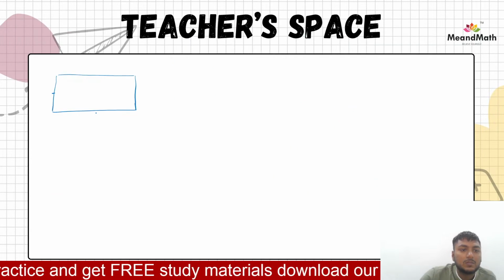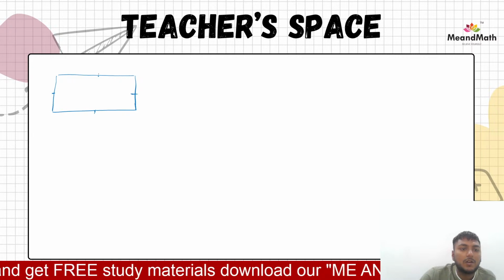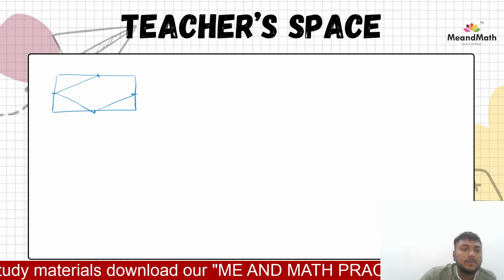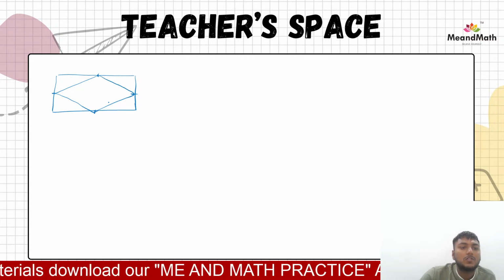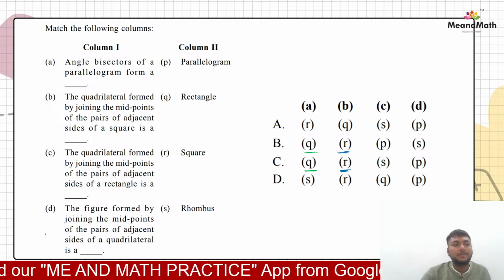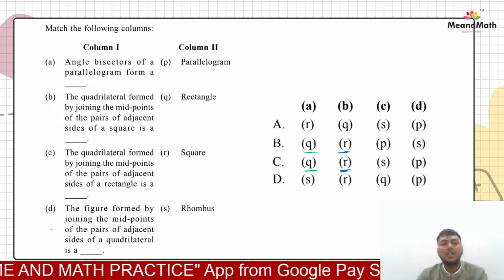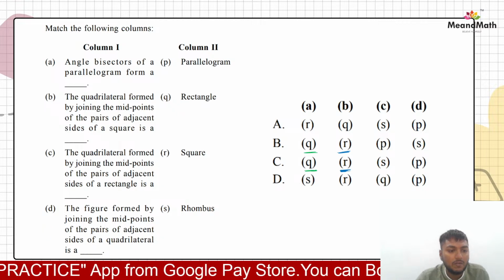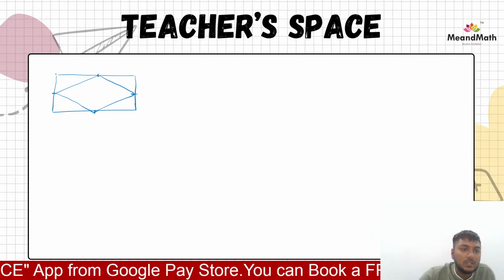So let us say this is the midpoint, this is the midpoint, this is the midpoint, and this is the midpoint. We join all of them, right? So what will happen ultimately? We have to prove it, right? What is this figure?